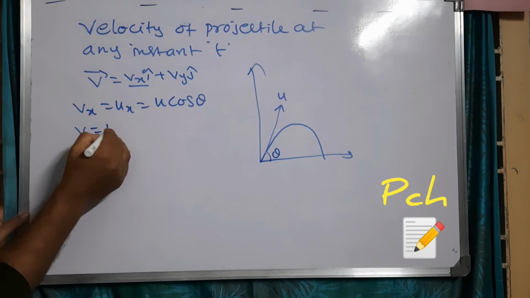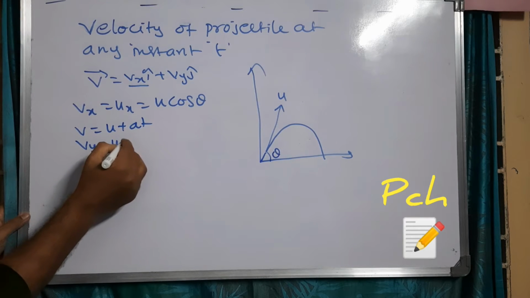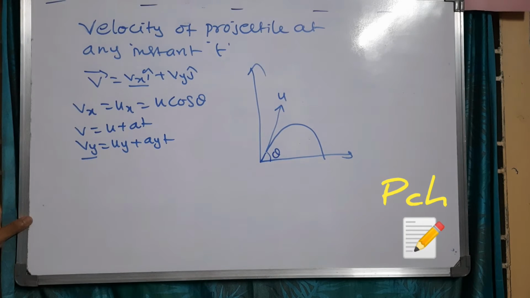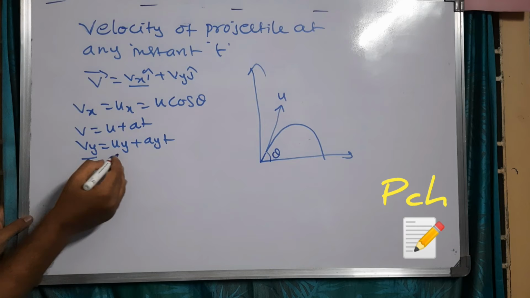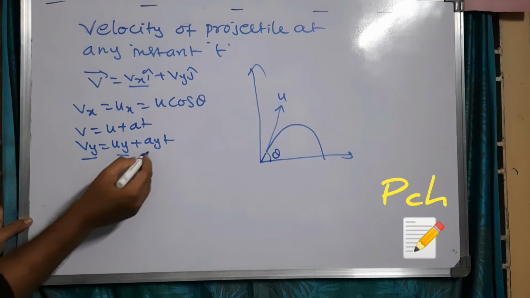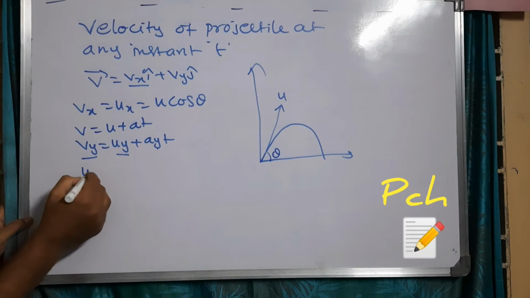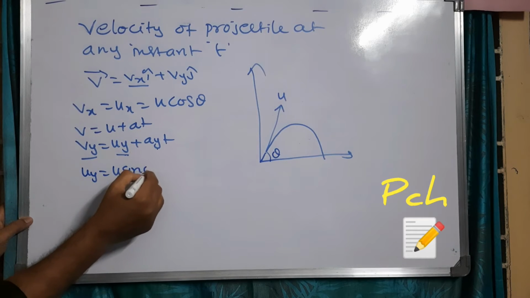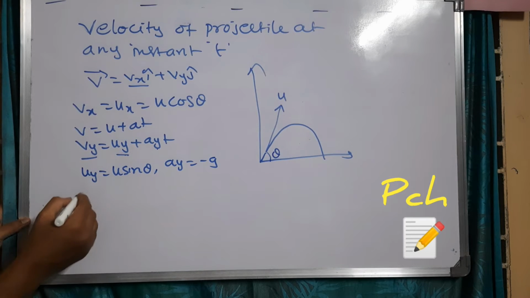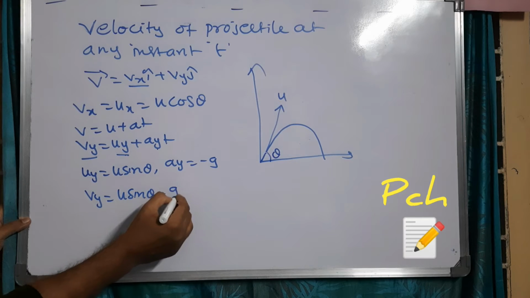As we know, v is equal to u plus at, this is the equation of motion. We can write vy is equal to uy plus ay into t. Here vy is the velocity of the projectile at any instant t along the y-axis, uy is the initial velocity of the projectile along the y-axis, and ay is the acceleration of the projectile along the y-axis. So uy is equal to u sin theta and ay is equal to minus g. Then vy is equal to u sin theta minus g into t.